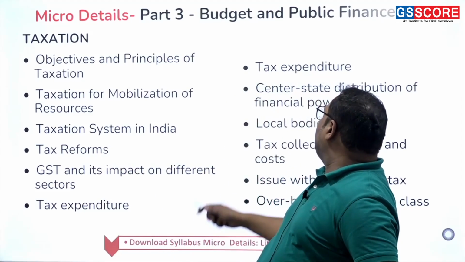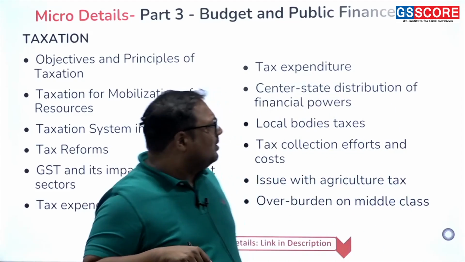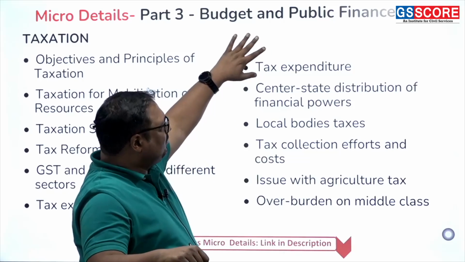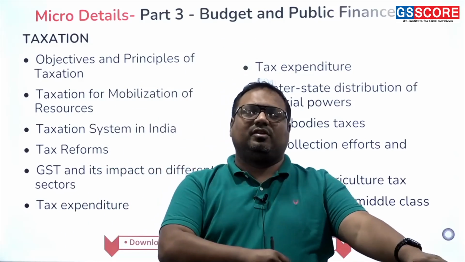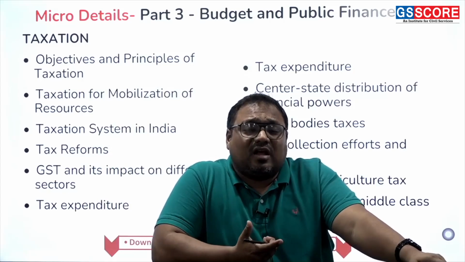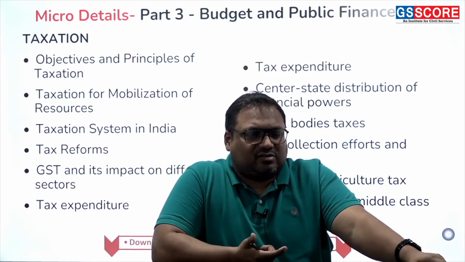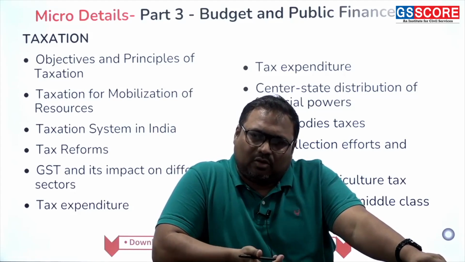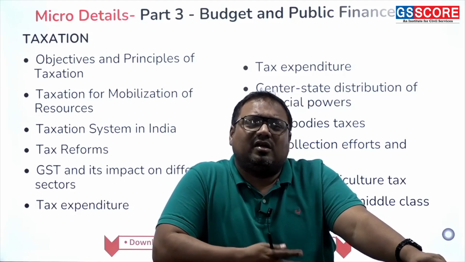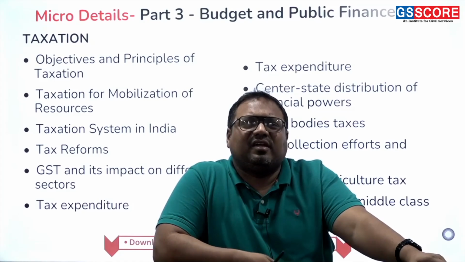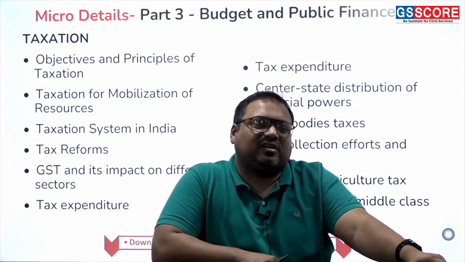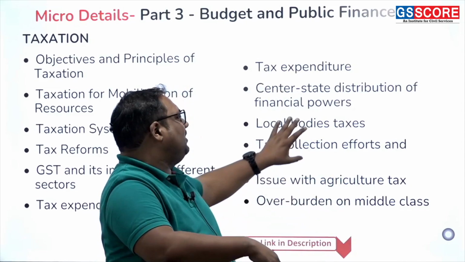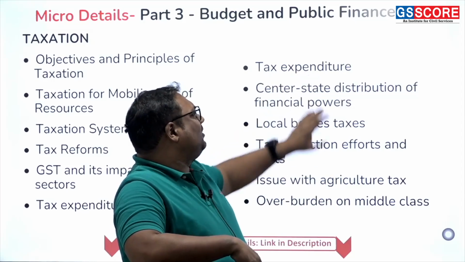Then there is a topic of tax expenditure, okay, which is accidentally mentioned twice. So anyways, it's last year and first year. Tax expenditure, when we use the word, it means the expenditure against the tax. It is not the actual money that government spend on people, but it is the money which government in a way give to people in the form of tax concession, tax benefits, tax holidays. So when government give a tax incentive or tax break, that is called tax expenditure.